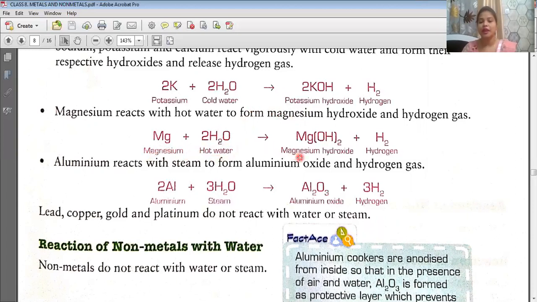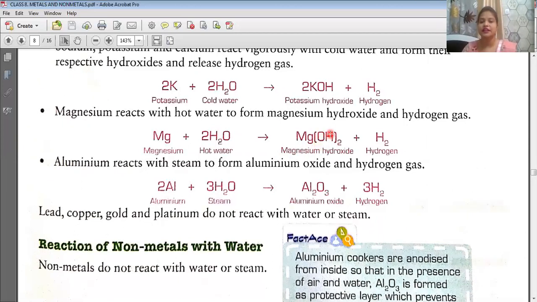It will give magnesium hydroxide, Mg(OH)2, as the valency of magnesium is 2 and the valency of OH, that is hydroxide, is -1. So cross multiplication will occur. Mg will go, and the valency of Mg, that is 2, will come to hydroxide, that is OH, and the valency of OH, that is -1, will come to Mg. So -1 or +1, we don't write 1. That is why magnesium hydroxide is Mg(OH)2.